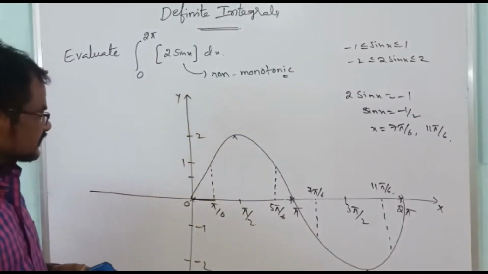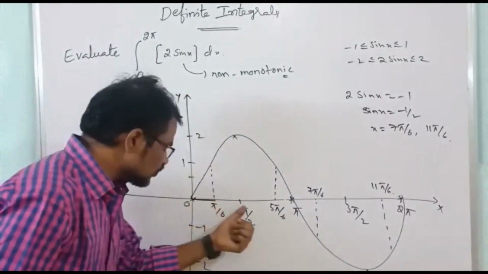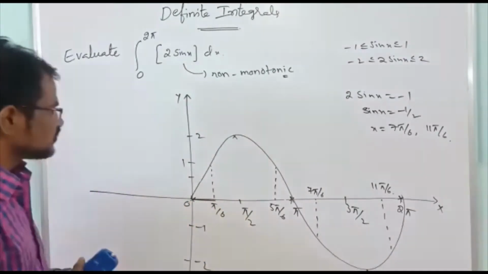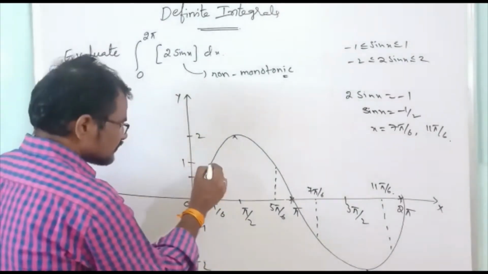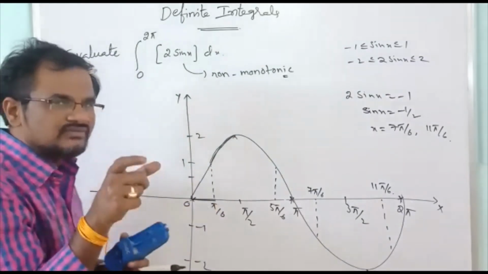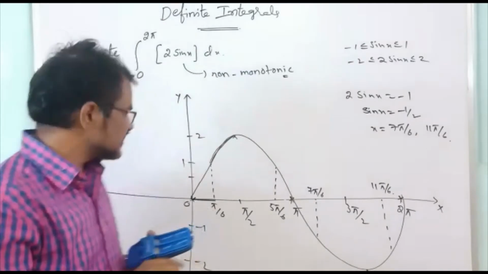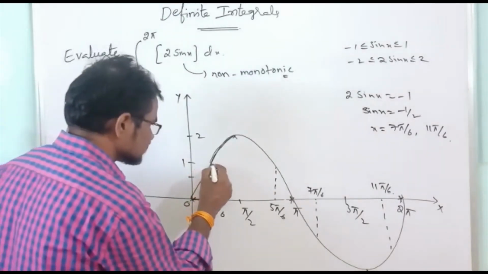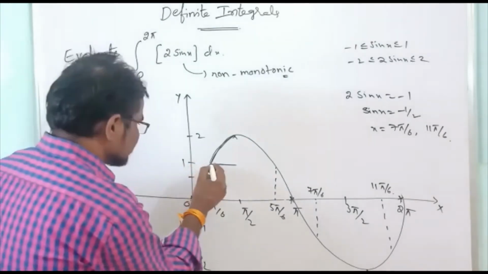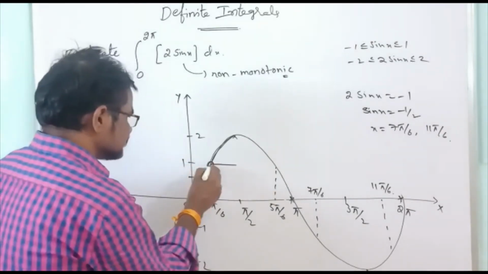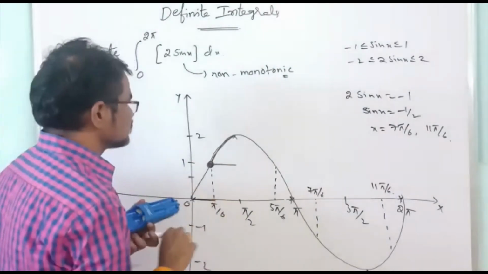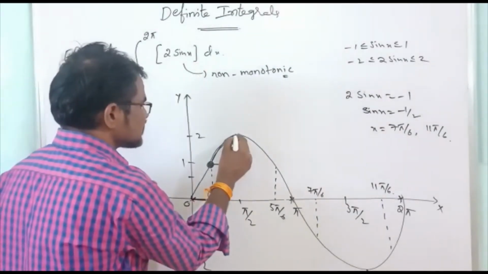Next, pi by 6 to pi by 2. If you observe pi by 6 to pi by 2, the value is between 1 to 2. So whenever the value is 1 to 2, the greatest integer of that one is 1 only, right? And at pi by 2, the value of the greatest integer of this one is 2.